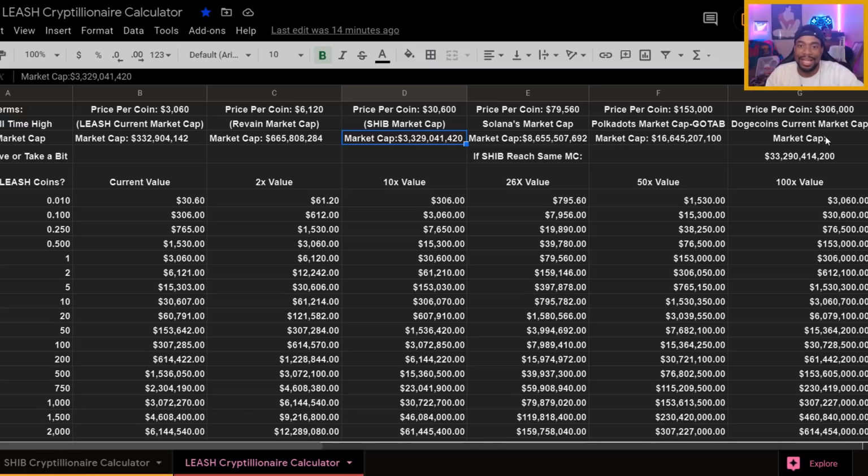And also, they had Elon Musk backing it, a lot of celebrities backing it. Dogecoin's highest market cap was, I believe, 80-something billion, like $88 billion, right? And right now, this is one-third of where Dogecoin's all-time high was. So if LEASH token was to do a 100x, where one LEASH token is worth $306,000, all we would need to do is get LEASH token's market cap to where Dogecoin's current market cap is. I feel like that is definitely achievable.